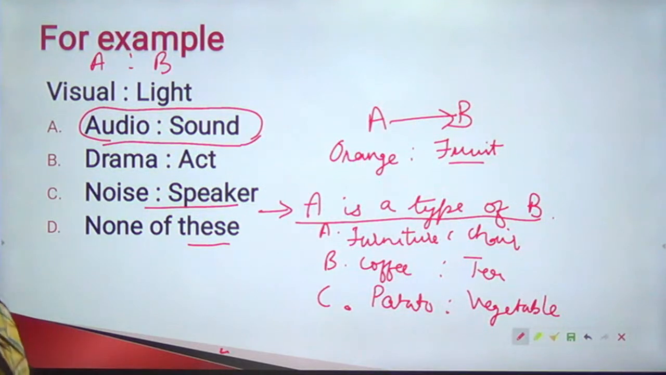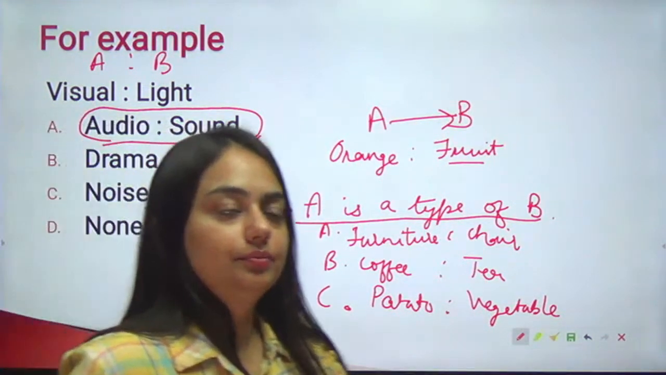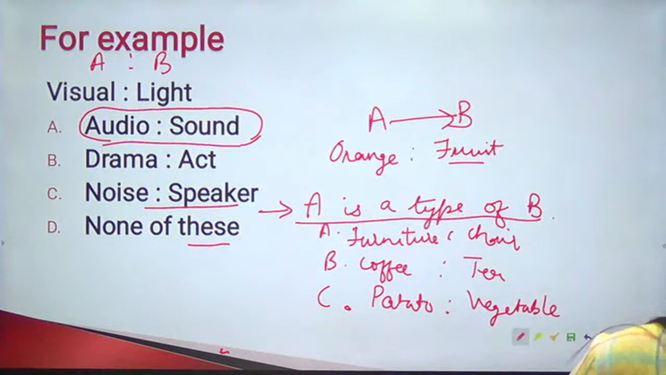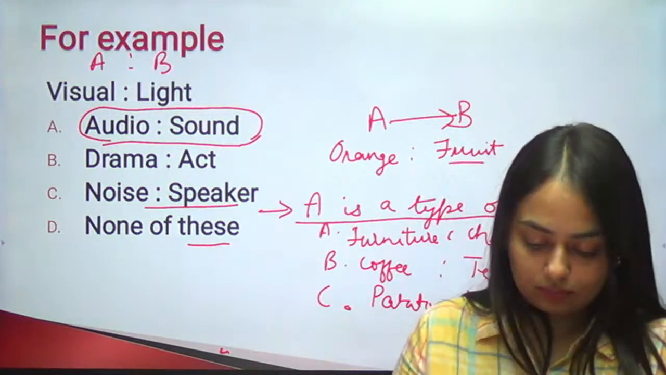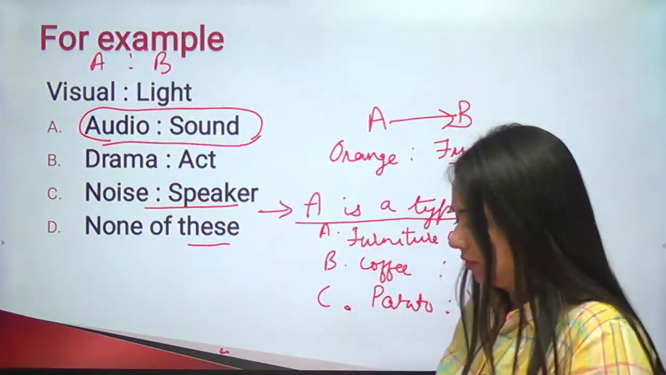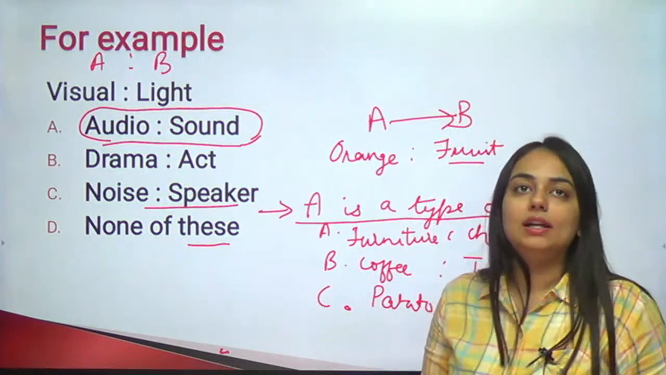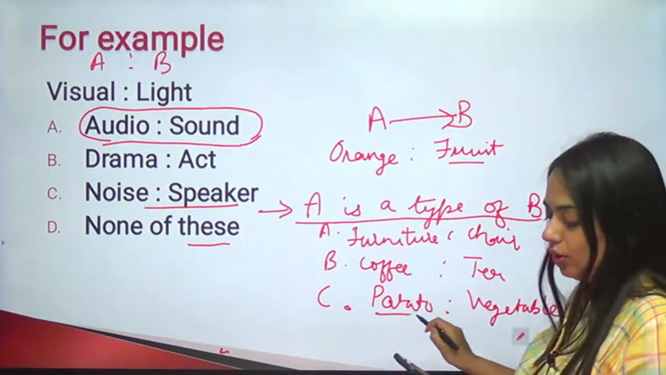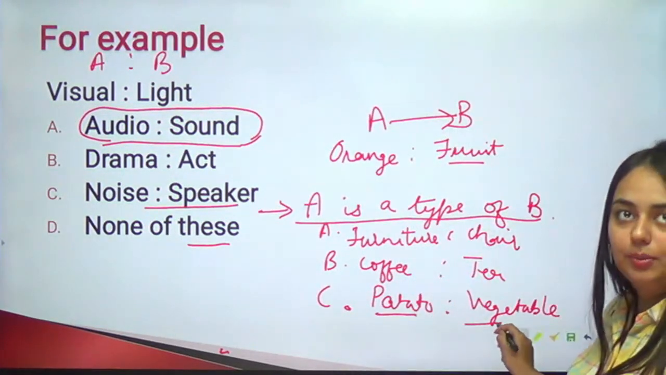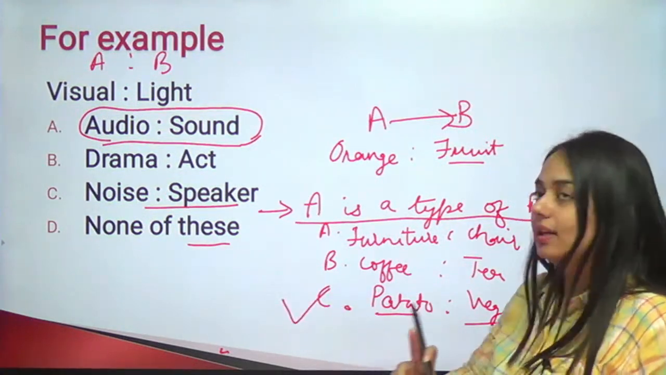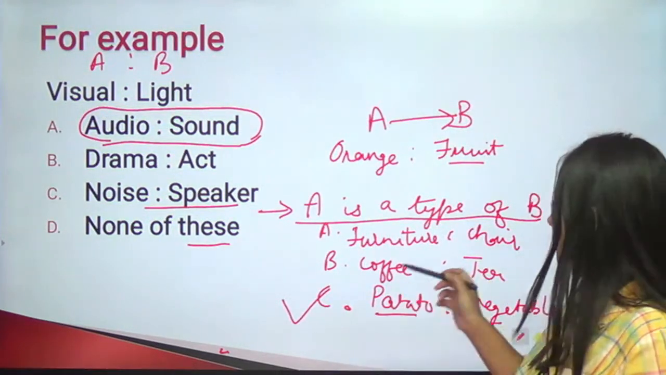Yes, students, which one do you think is the right answer? Okay, so clearly we know that potato is also a type of vegetable, so our answer should be C. Now, there is one thing we should all be noticing.